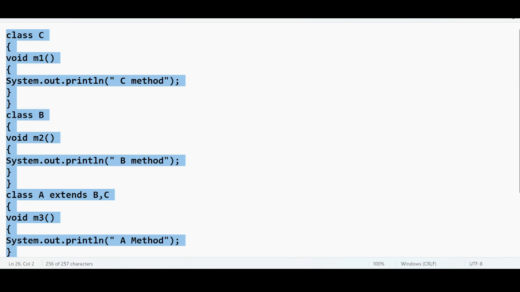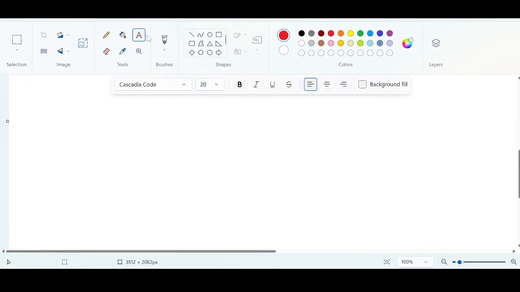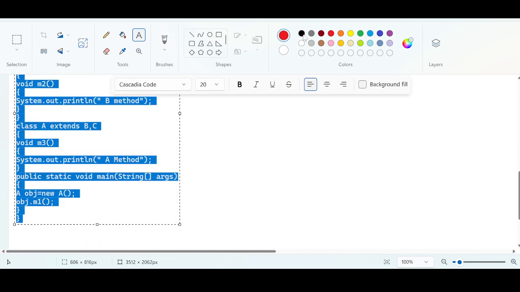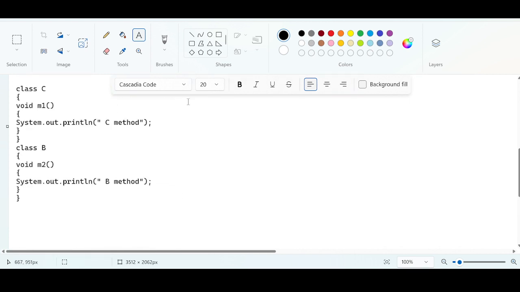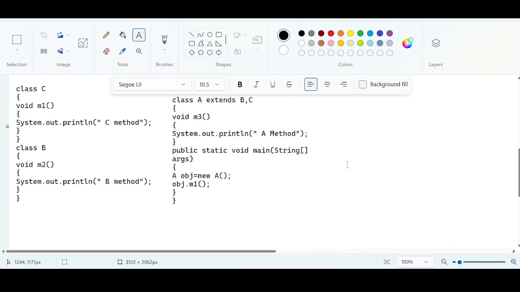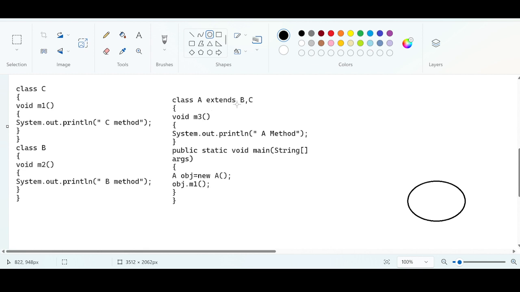Let us copy this code and paste it on the main screen. Focus, everyone, focus here. The code is very lengthy, so let me take this as separate content. See, guys, how many classes do we have here? We have class A. Let us start building the diagram from the main class. We have class A, and we have class B. Class A is extending two classes.